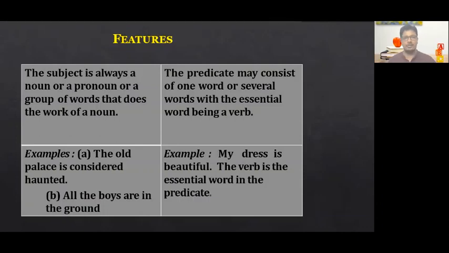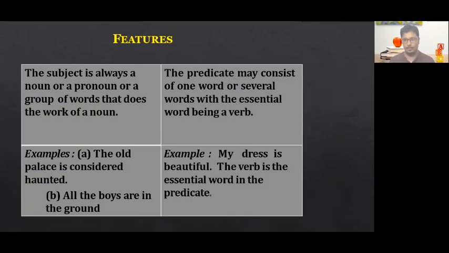What I would like to convey is that subject is always a noun or a pronoun or a group of words. Now when we talk about the subject in this sentence, we need to underline all the boys. Till here, all the boys become the subject. And what are we talking about all the boys? That they are in the ground. That becomes the predicate. Subject is always a noun or a pronoun or a group of words that does the work of a noun.